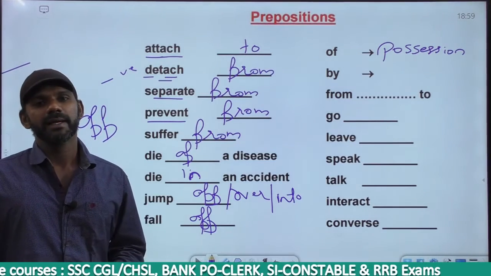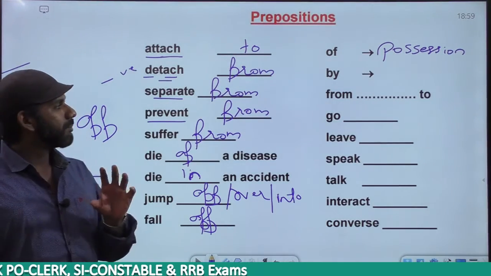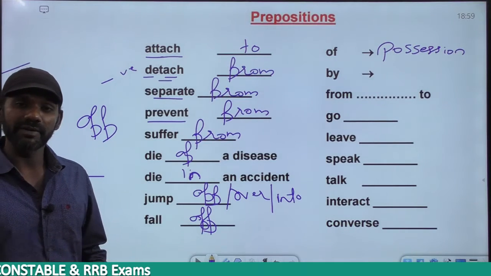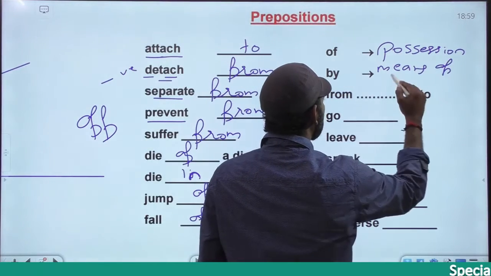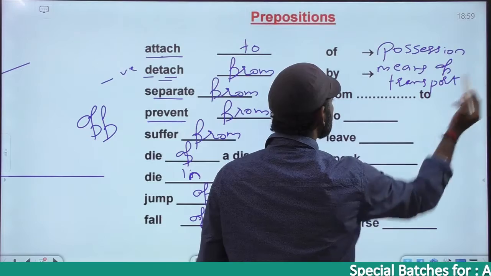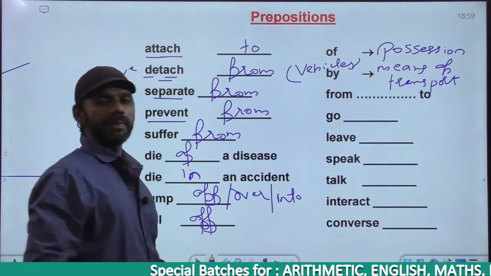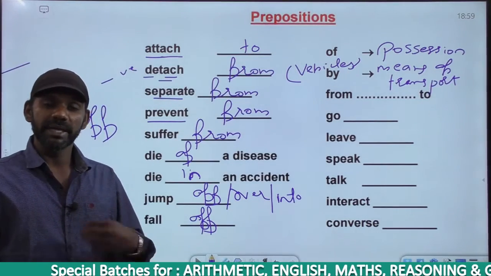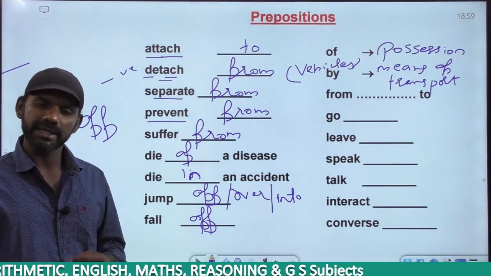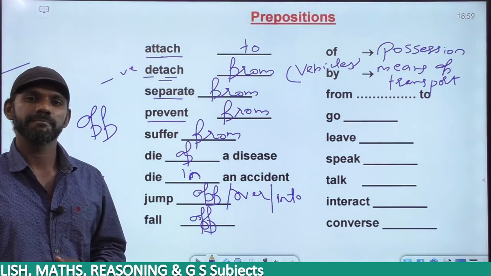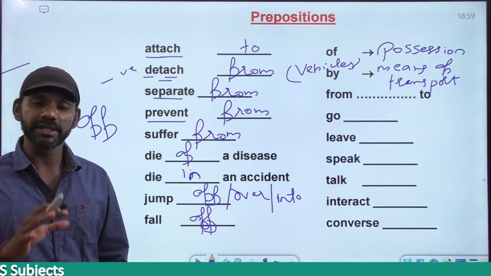As I asked you earlier, we don't travel on bike, we travel by bike. Now we can sit on a bike, but you cannot travel on bike. We travel by bike. By is for the means of transport, and means of transport means vehicles, right? We go there by bike, by car. Saying by a car, by the bike, by the car, all these are wrong usages. We go there by bike, by car, by train, by flight, by auto, etc. For the means of transport, that is vehicles, it must be by.